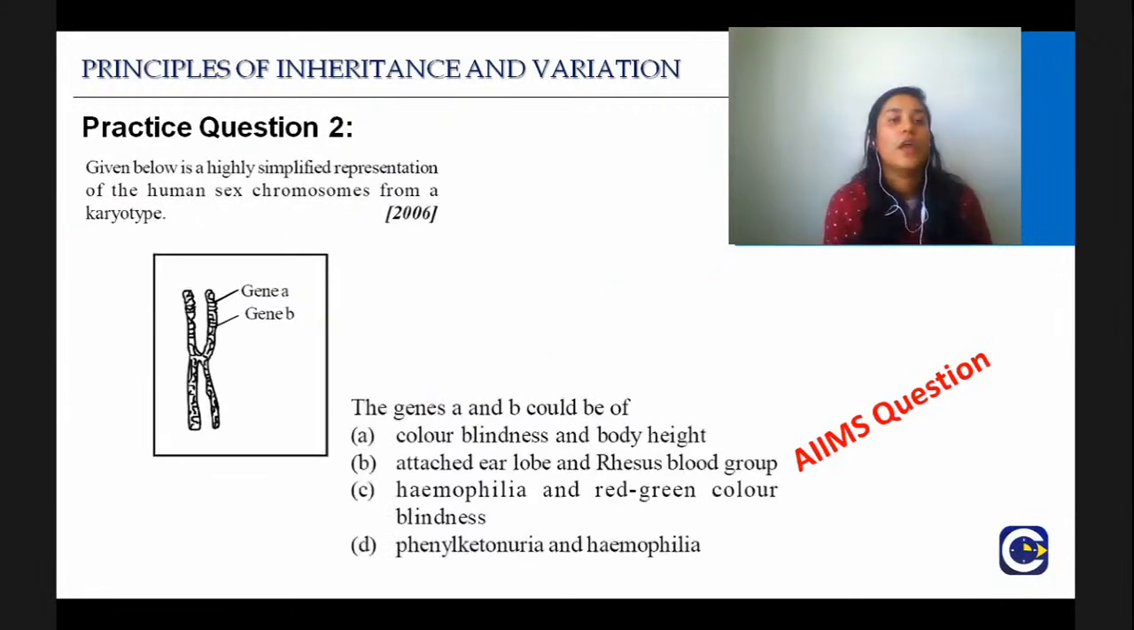Next question. Given below is a highly simplified representation of human sex chromosome from a karyotype. And if you remember, I told you what a karyotype is. It is when you see the sequence of all the chromosomes. You remember the karyogram. Even if you don't remember that, just try to answer this AIIMS question. It is a highly simplified representation of human sex chromosome. What do gene A and B represent? It is again one of those tricky questions. But try to give me the right answer.